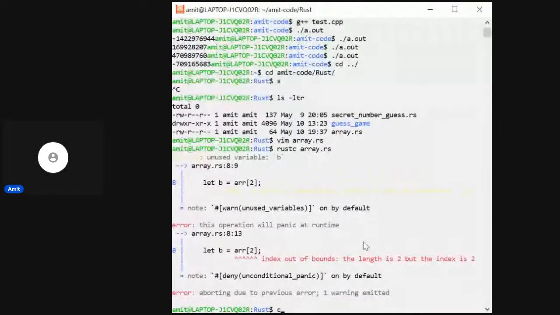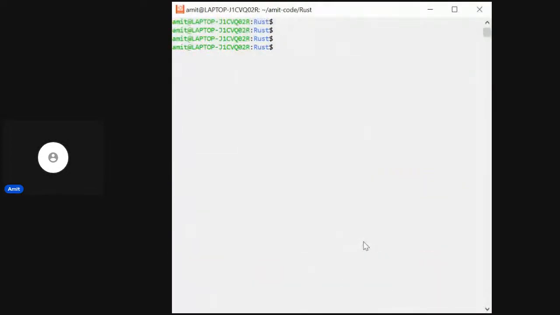If I want to create a new project, let's say I want to create some number input thing, I'll do cargo new number input, and it'll create a binary application. In Rust, as in C++ and C, we have binaries and we have libraries. So this creates a binary application.